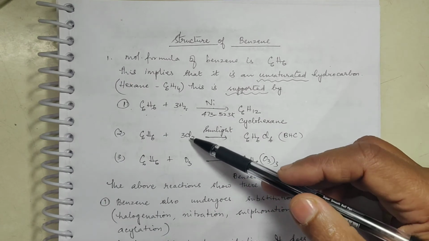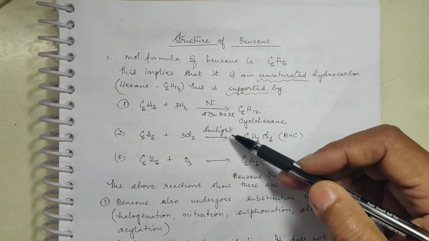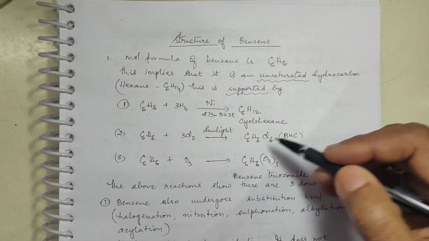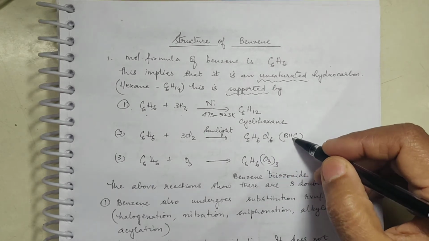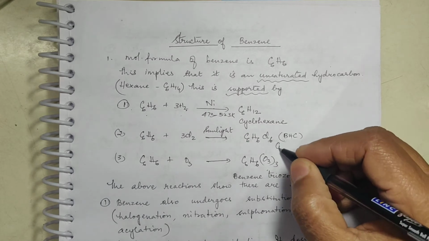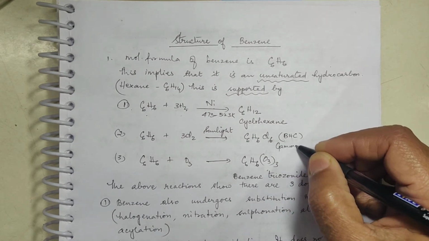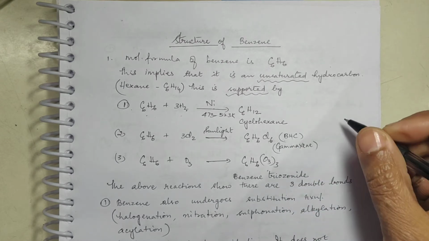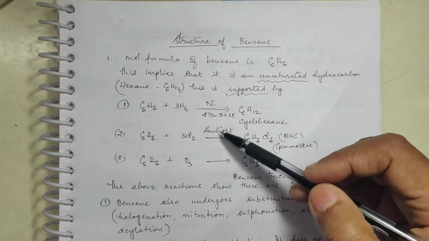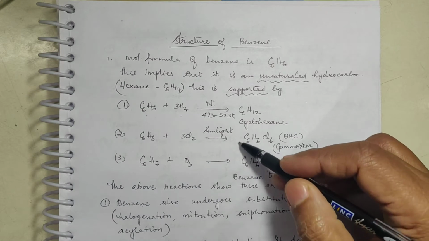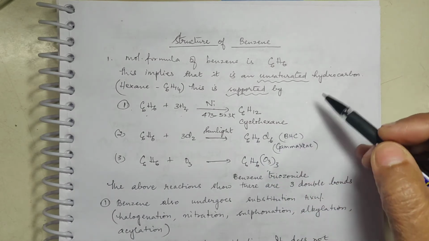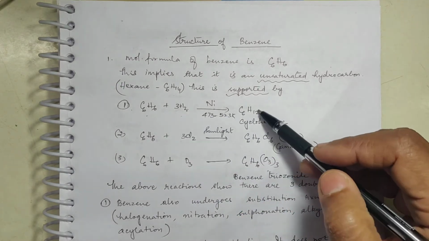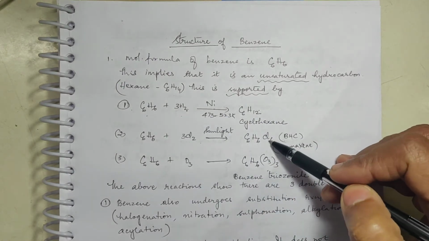In the same way, it also reacted with chlorine in the presence of sunlight to give C6H6Cl6, which is called benzene hexachloride, and commercially it is also called gamaxine, which is an insecticide. So it was reacting with chlorine in the presence of sunlight to give an addition product. You know that unsaturated hydrocarbons undergo addition reactions. So here also addition has taken place.